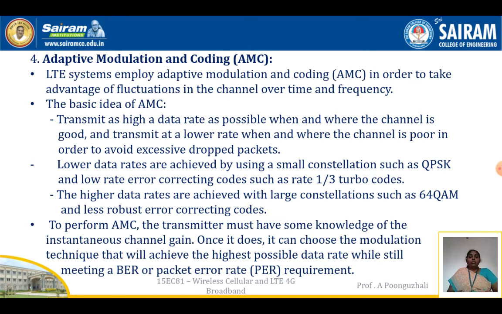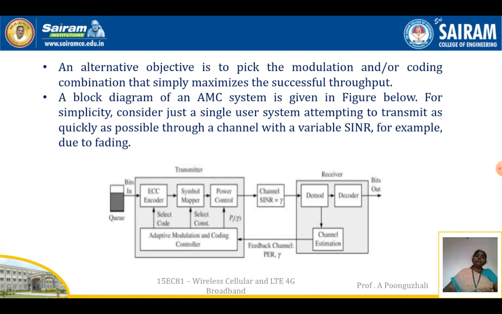So to perform analog adaptive modulation and coding, the transmitter must have some knowledge about the channel gain. Based on the channel gain, it can transmit the data. Once it does, it can choose the modulation technique and achieve the highest possible data rate while still meeting a bit error rate or packet error rate requirement. An alternative objective to picking the modulation and coding combination is simply to maximize the successful throughput. That is, by going for adaptive modulation and coding, the throughput can be increased.